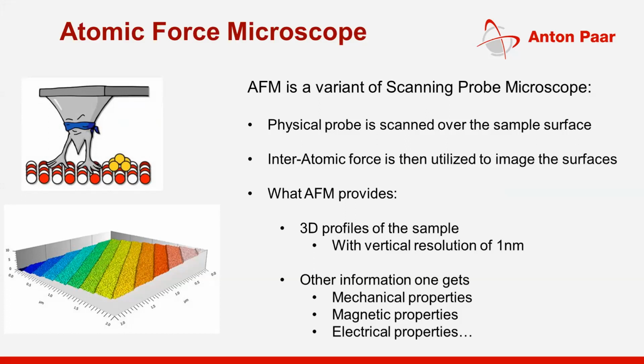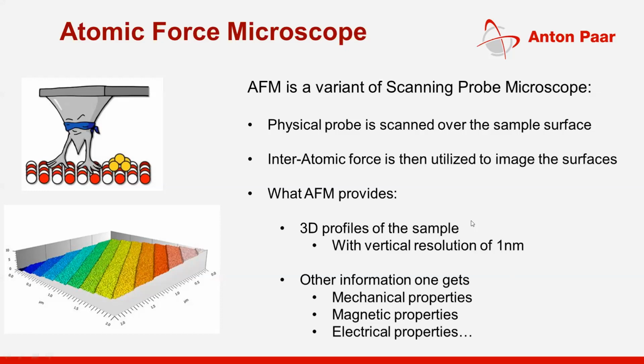An optical microscope has some kind of light falling on the surface, and then you have some tool to see the surface. But in this case, there's nothing. This microscope doesn't have any eyes. It is a blind microscope. So we put a blindfolded probe, and this probe comes into contact with the surface and is scanned over the sample surface. The interaction is the interatomic force interaction between the probe and the surface.